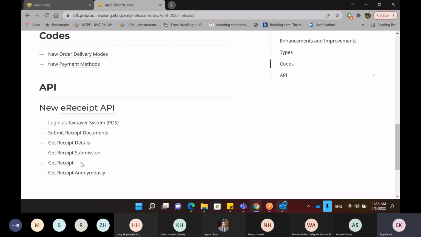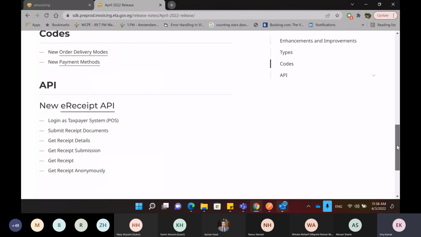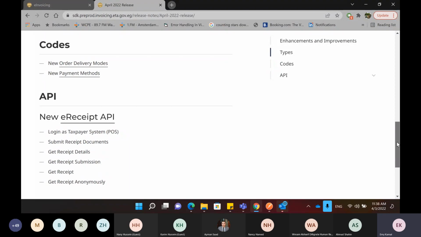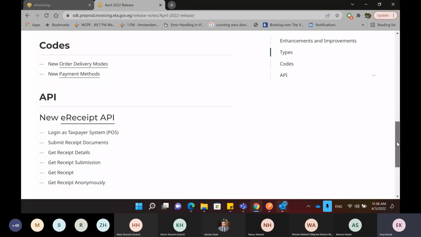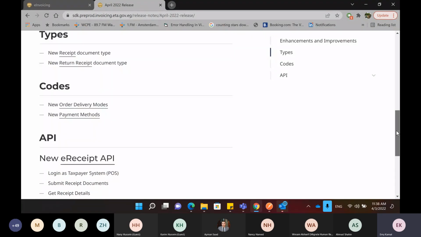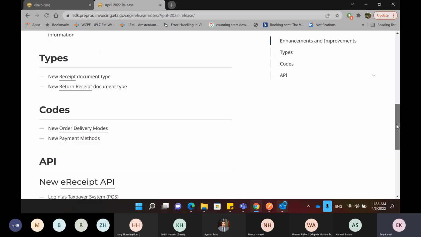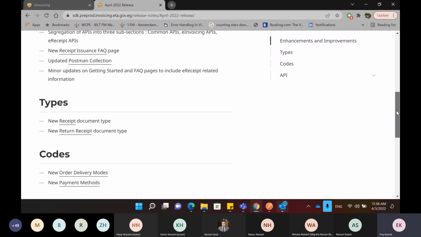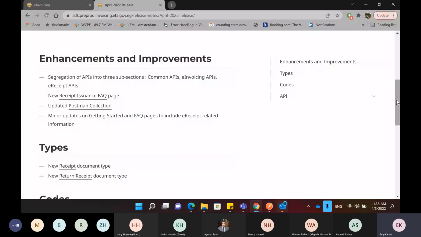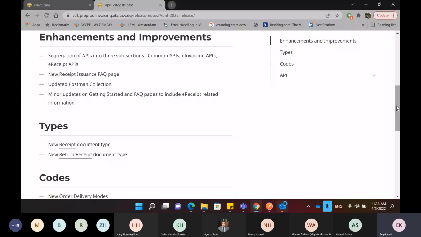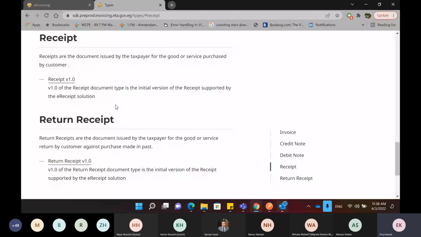So this is briefly what we will be covering today, so you are able to integrate with the e-receipt solution and the APIs that you can use to integrate. I would like to start first by going to the receipt itself to understand the receipt, the structure, the fields, and how it looks.